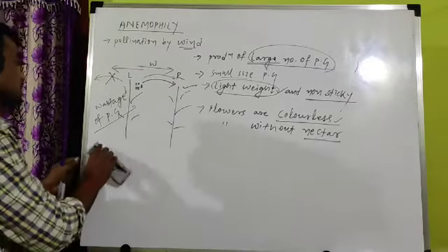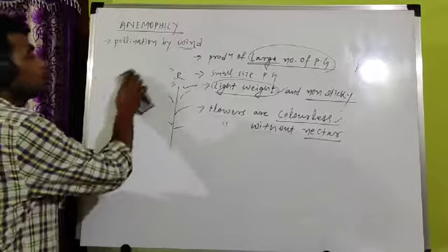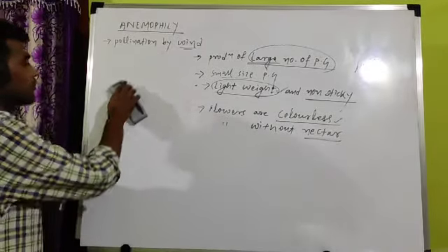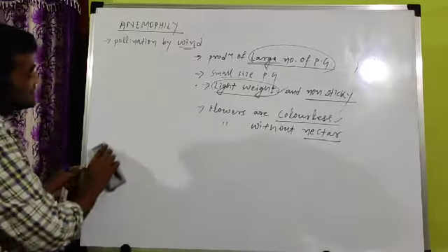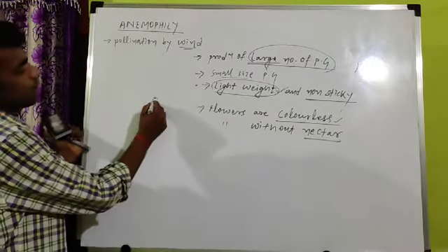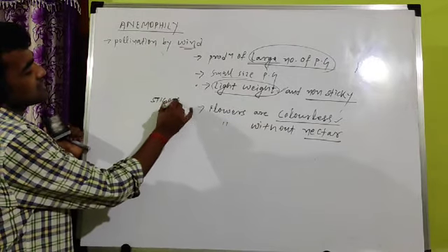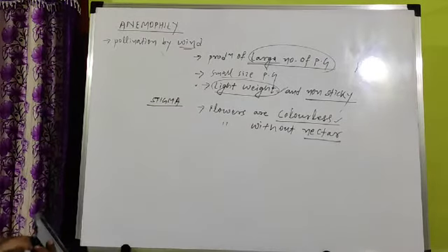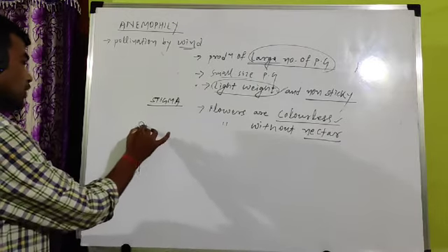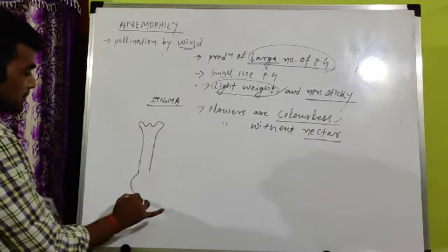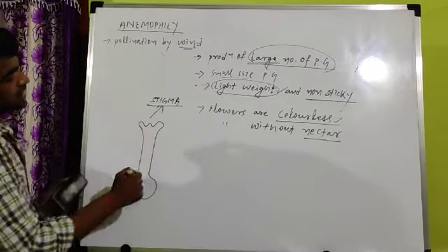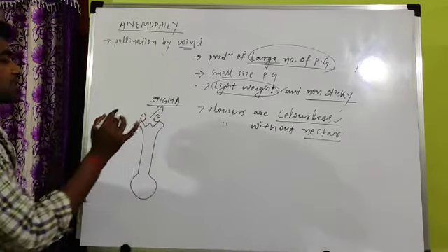Another important feature with respect to wind pollination: in case of wind pollination, the stigma is branched and brushy. What is the stigma? Already we have discussed. It is the receptive part for pollen grain. The pollen grain is received by the stigma, and it is the upper part of the female reproductive system, the carpel or pistil. Stigma, style, ovary, and the pollen grain reaches this surface.